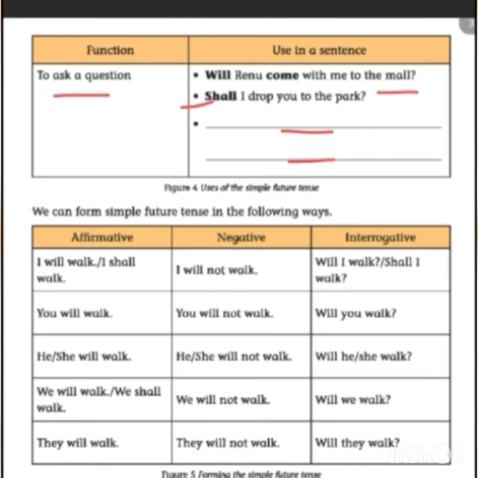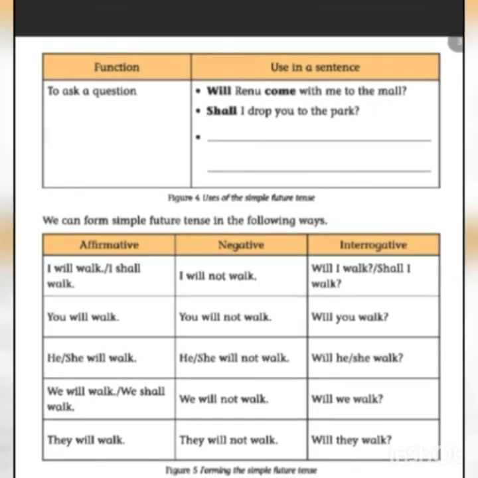Next, we can form simple future tense in the following ways: affirmative, negative, interrogative. Affirmative refers to willingness to do something. Negative: if we use not in the sentence, it becomes negative. Interrogative is a type of sentence that asks questions, and it ends with a question mark.